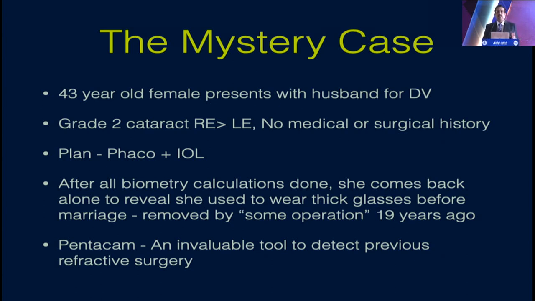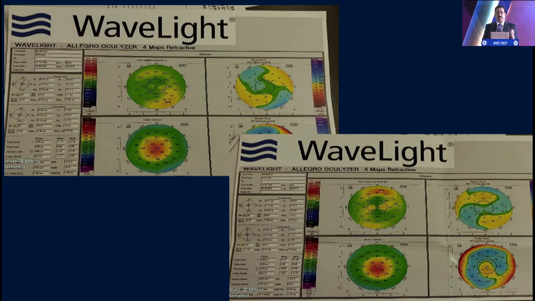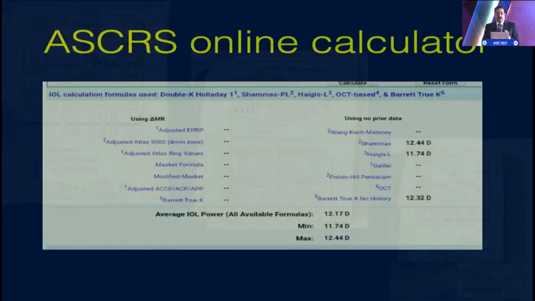So the Pentacam was then done, and it became a very, very important tool, and we could see that there was evidence of laser refractive surgery that was done. So we evaluated, and we took the Pentacam readings, the flattest of the K readings, and calculated. But on the table, retinoscopy provides us the final biometry, the final IOL power calculation, and we implanted 15. We implanted a 15 diopter lens.